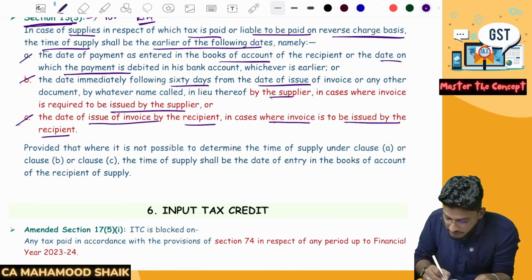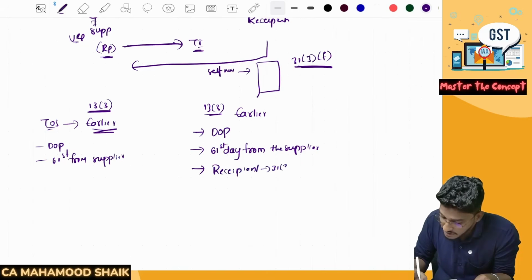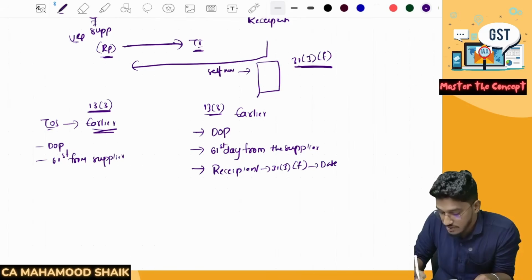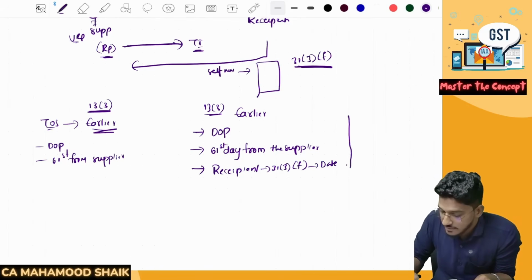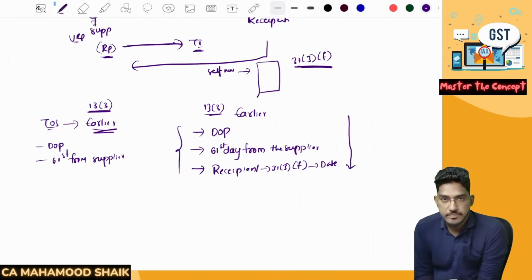Now they have added one more thing here: the date of issuance of invoice by the recipient. In case the supplier is unregistered, the recipient will give the invoice. As per section 31 subsection 3 clause F, the recipient will give a self-invoice. So whatever is the date of that invoice given by the recipient, whichever is earlier of these three dates will become the time of supply.